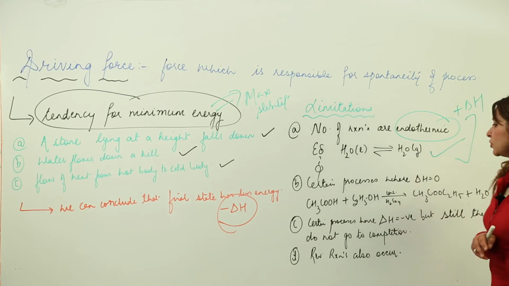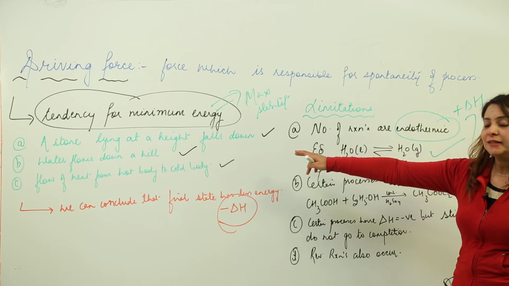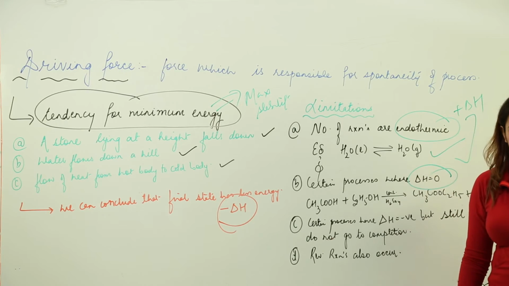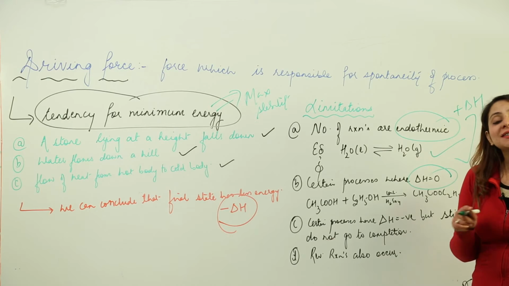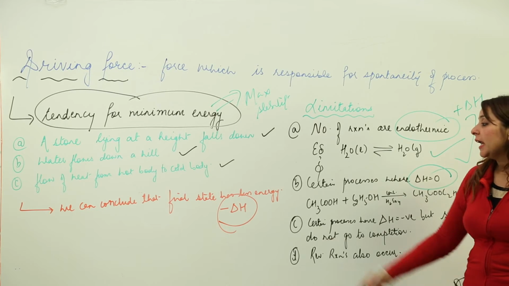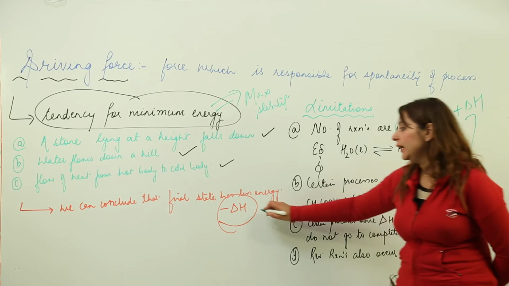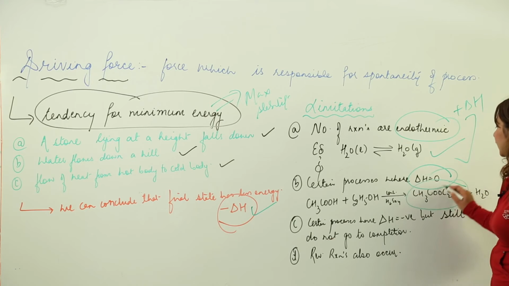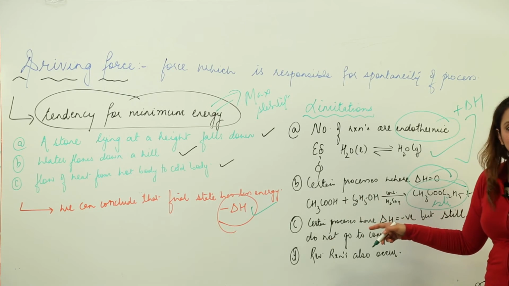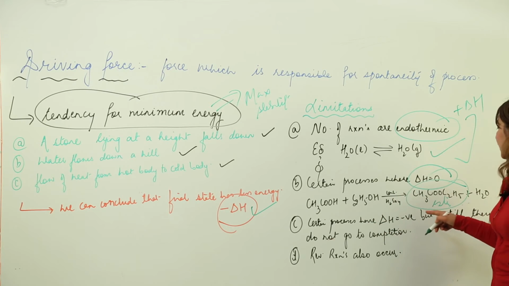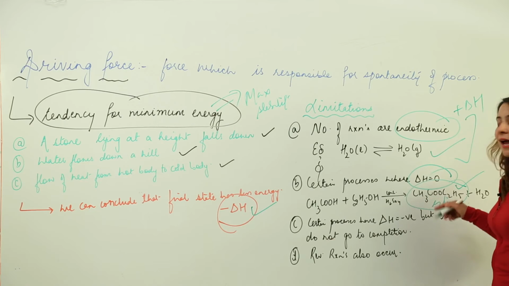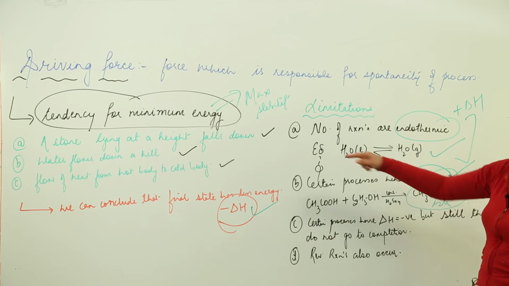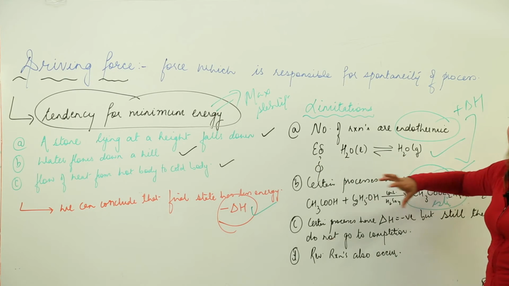Likewise, we have another limitation which proves that this cannot be the only criterion. Second is that there are certain processes where no energy is involved, that means delta H is 0, but still those processes are spontaneous. And as far as we have studied here, the processes where delta H is negative are spontaneous. For example, the preparation of ester, that is by adding carboxylic acid into alcohol in the presence of concentrated sulfuric acid. So we get ester. For this reaction delta H is 0, but the process is spontaneous. So here also this factor is not operating, so there is something else which is making this process spontaneous.